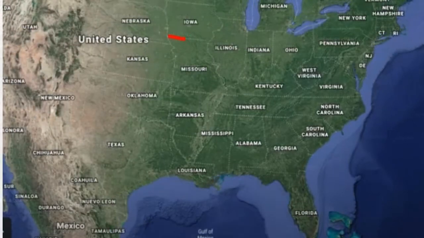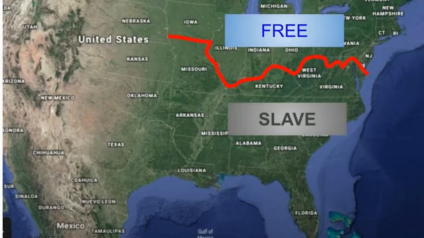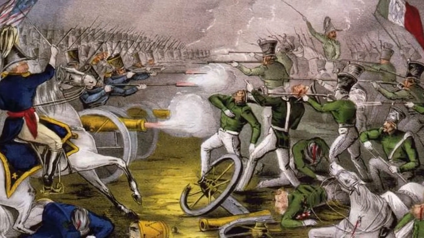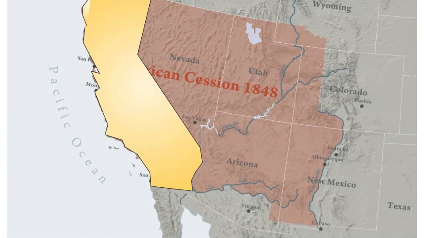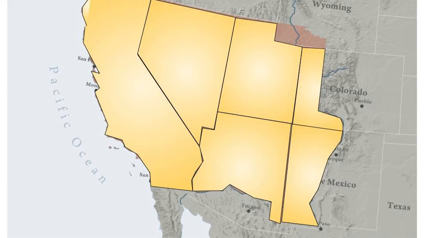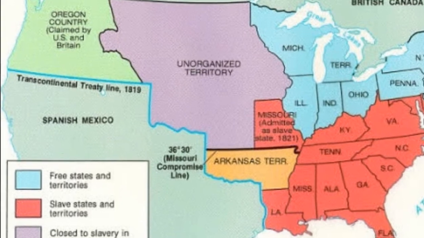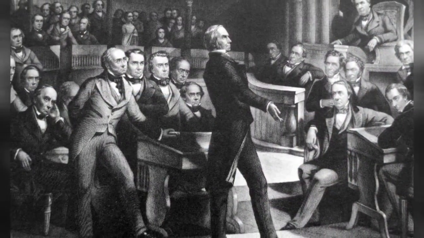In the 1850s, the United States was moving closer to conflict. Issues between free and slave states were pushing America to civil war. After defeating Mexico in 1848, the U.S. gained new lands in what is today California, Nevada, Utah, parts of Arizona, New Mexico, Colorado, and Wyoming. Since these lands were outside of the Louisiana Purchase area, the Compromise of 1820 did not apply, so the government had to decide if slavery would be allowed or not.